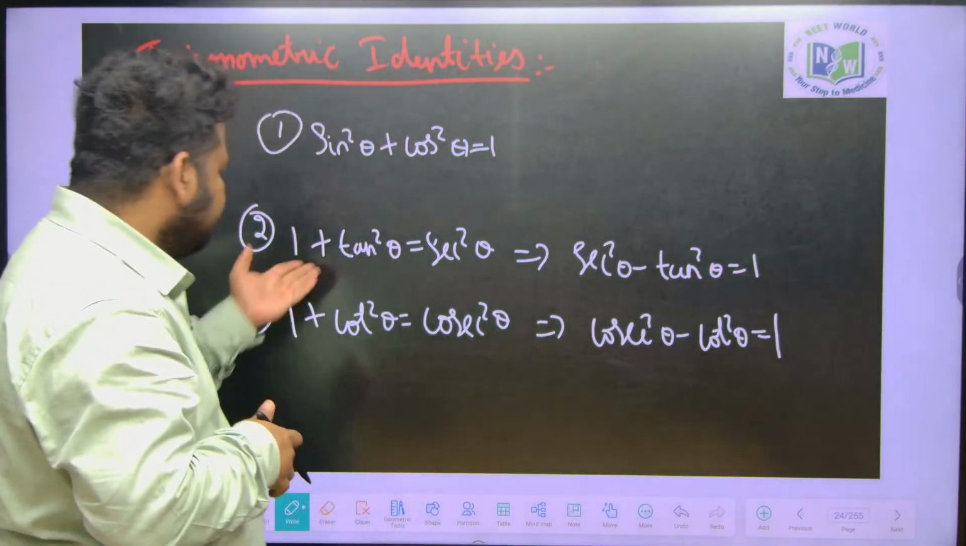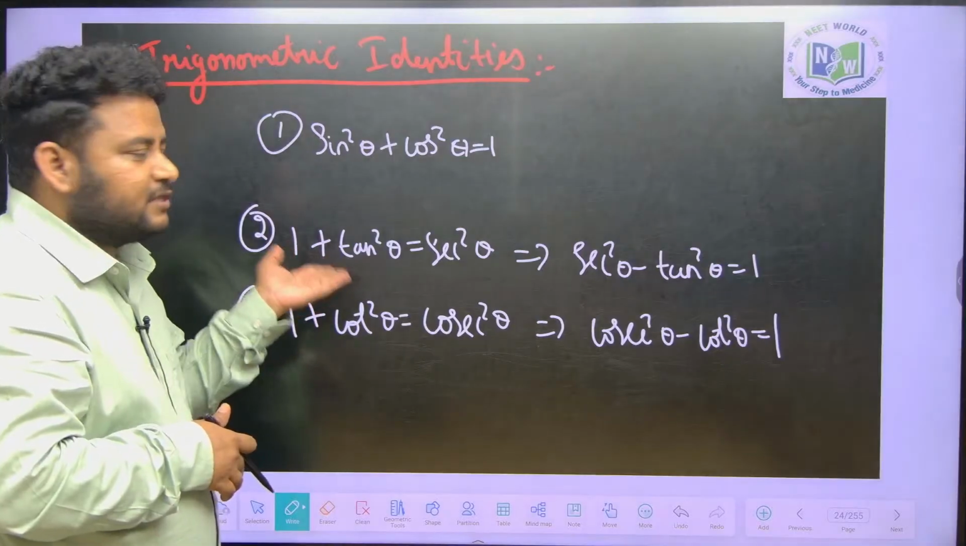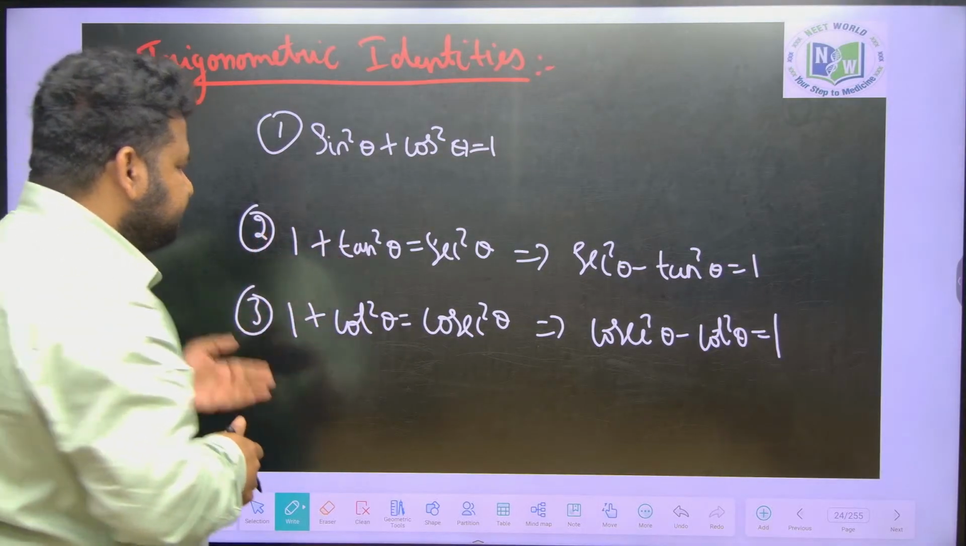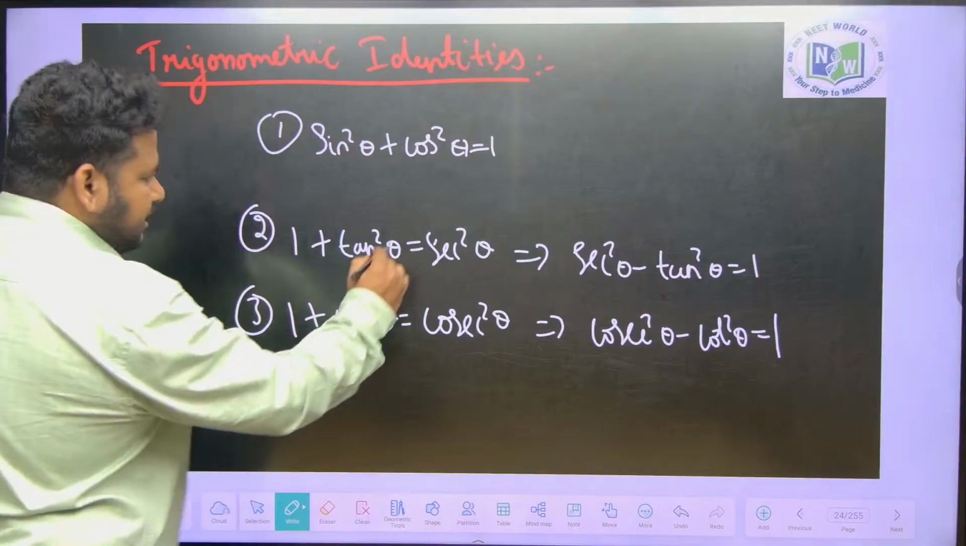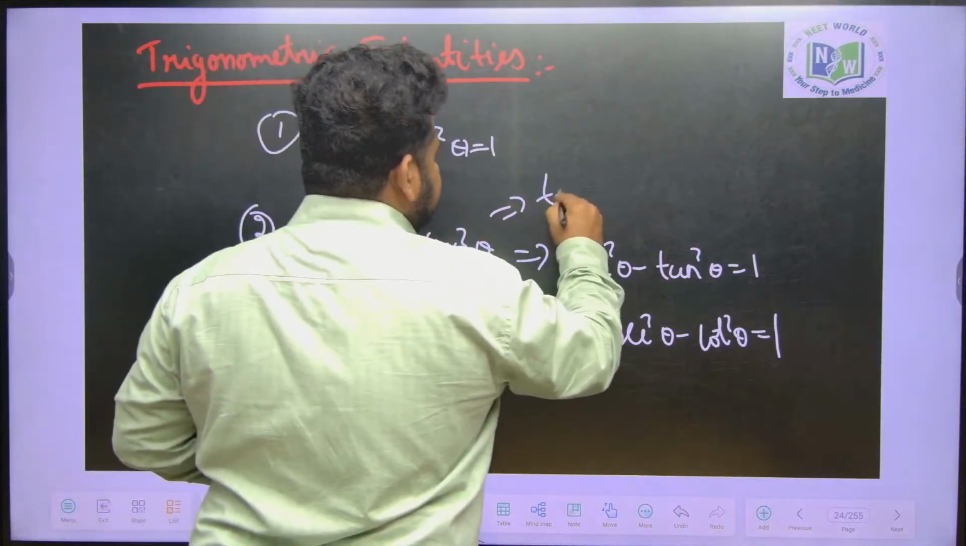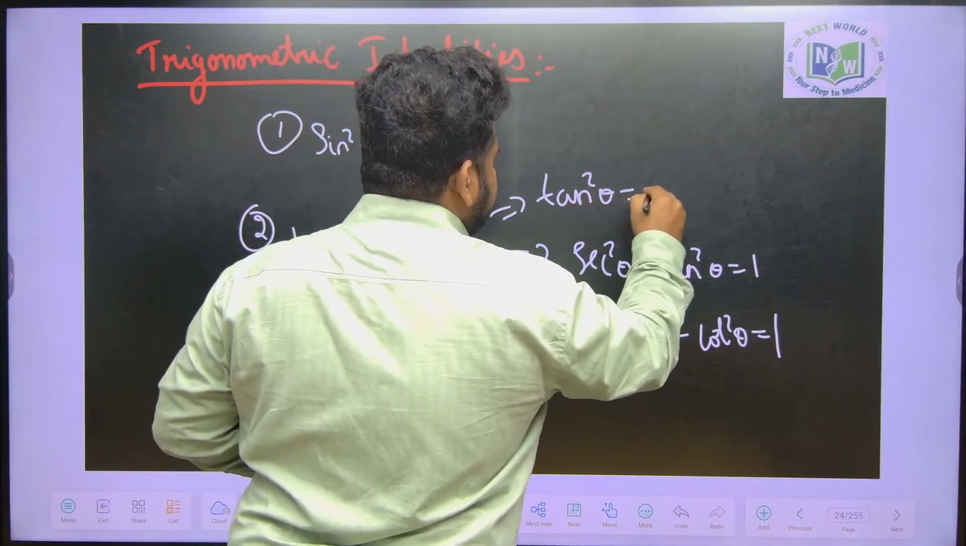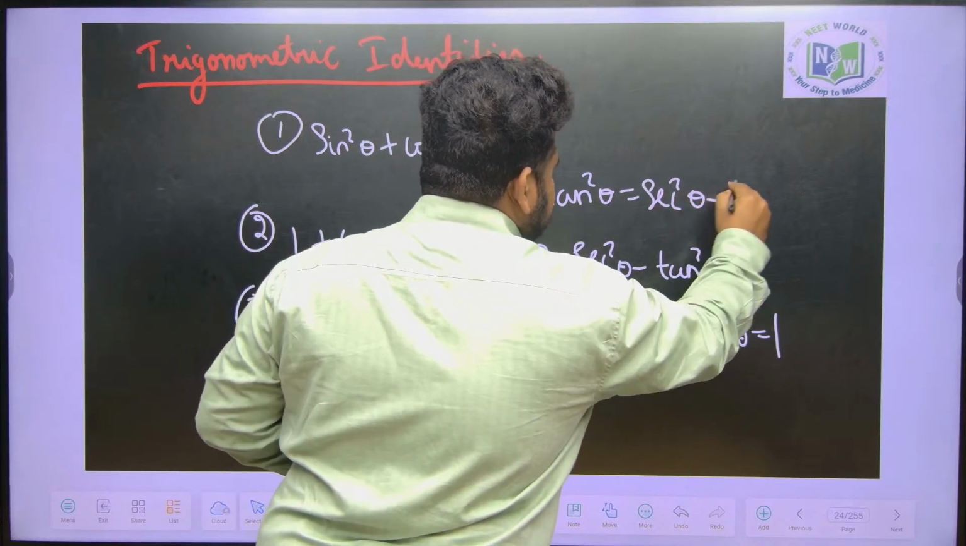Okay, and here further we can simplify this formula or this identity. What I can write here? Tan square theta, let me write it in another way. Tan square theta can be written as what, friends? Secant square theta minus 1.